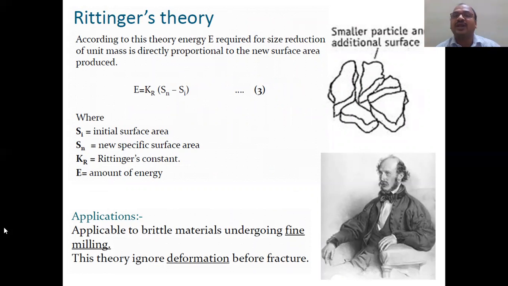That's why here I put a diagram. Smaller particle and additional surface area. This is additional surface area, new surface area produced. How much additional surface area you want to produce, that much energy you have to put inside. This is the equation. So Rittinger's theory means you have to keep in your mind additional surface area.